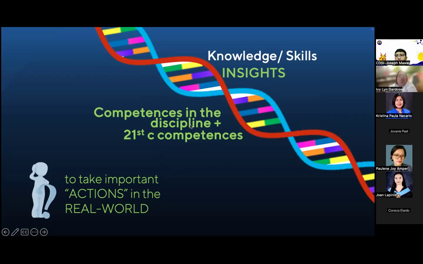So competences in science, like how to use scientific thinking, how to use the scientific process, etc. That is a competence just for science, and there'll be different ones for Araling Panlipunan and different ones for CLE and math and PE, right? As well as the 21st century competences like I named some: critical thinking, communication, collaboration, creative thinking. And then you have the values of your school, right?